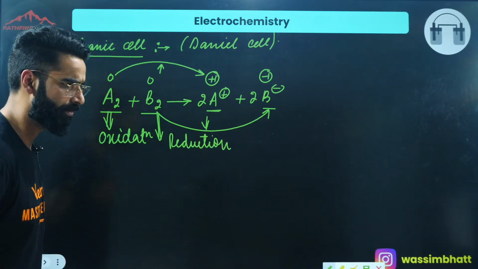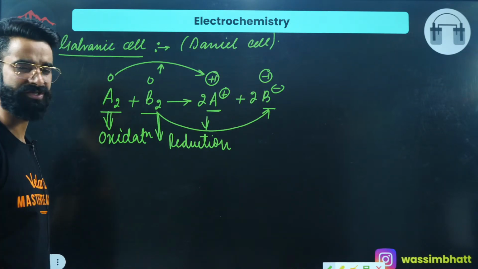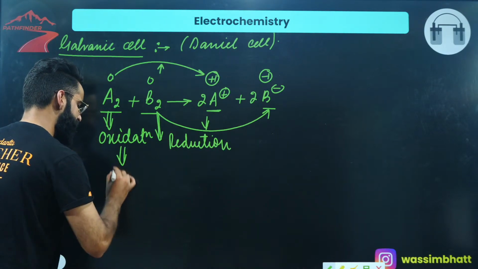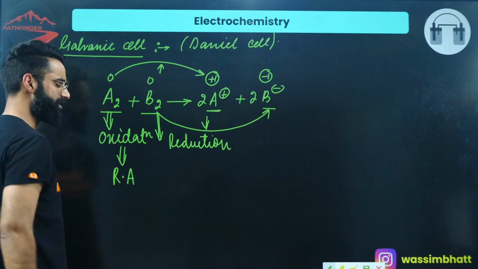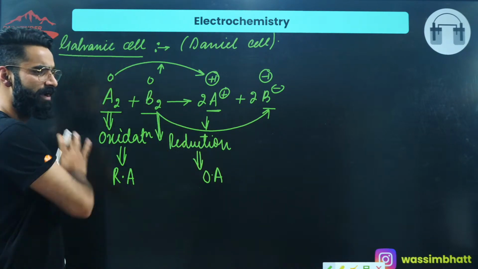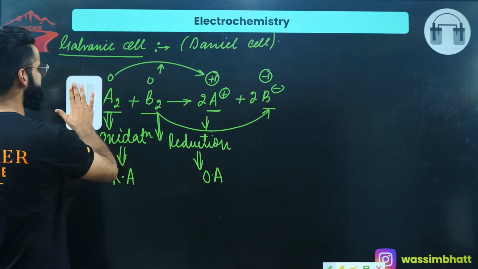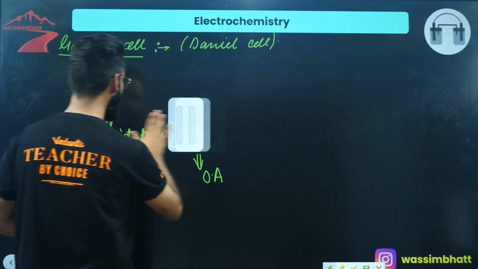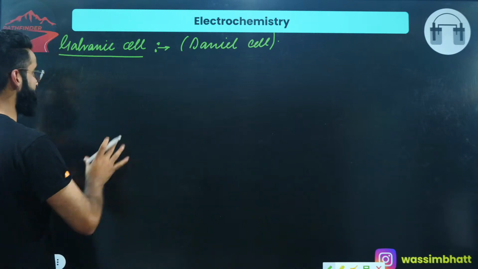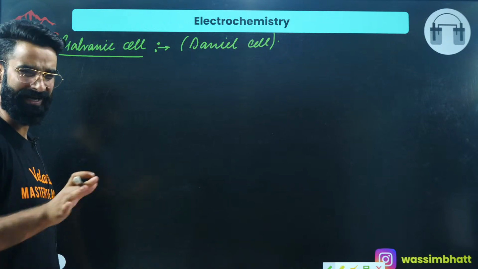In short, remember: an increase in the oxidation state is oxidation, and a decrease in the oxidation state is reduction. Any substance which undergoes oxidation is termed the reducing agent, and the one which undergoes reduction is the oxidizing agent. I'm sure every one of you knows this. That was the first important basic thing: what is meant by oxidation and reduction. Now, second point, I have not started the galvanic cell yet. I'm just making your basics a bit clearer first.